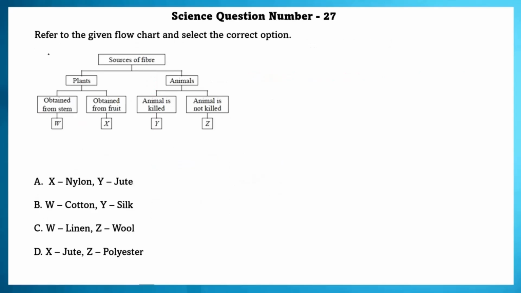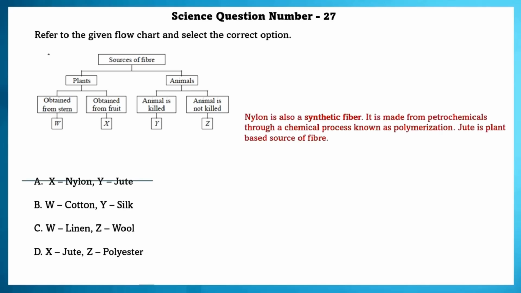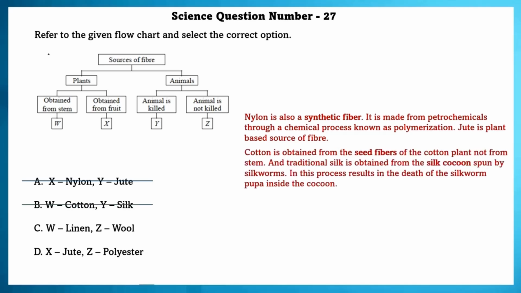Science question number 27. Refer to the given flowchart and select the correct option. Nylon is also a synthetic fiber. It is made up of petrochemicals through a chemical process known as polymerization. Jute is a plant-based source of fiber. Cotton is obtained from the seed fibers of the cotton plant, not from stem. And traditional silk is obtained from the silk cocoon spun by silkworms.